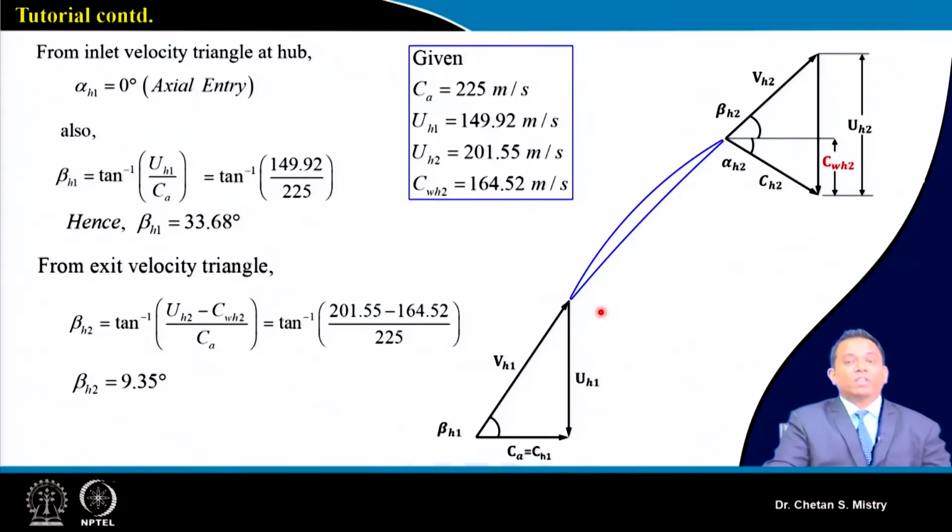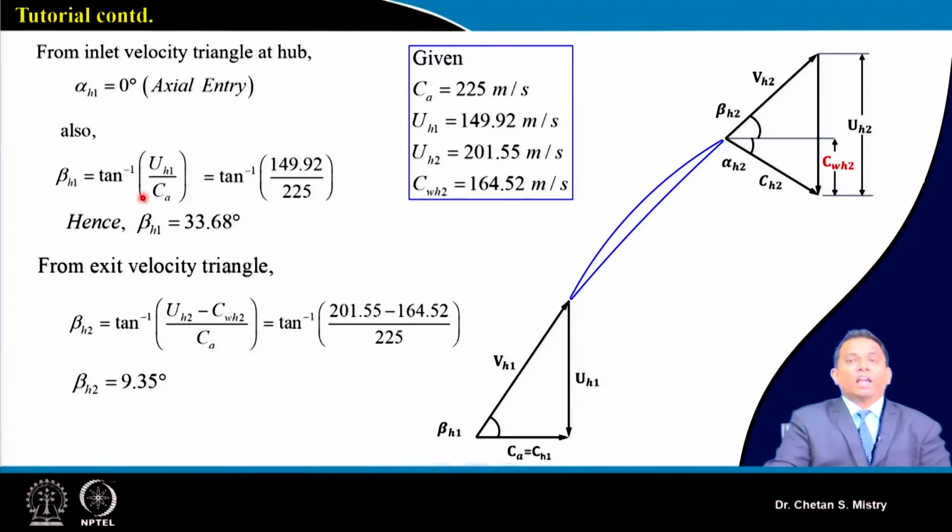So let's move with the velocity triangle we will be having. This represents my velocity triangle at the entry of the rotor, and this is the velocity triangle at the exit of the rotor. Based on our understanding, we have axial entry, that means alpha 1 is equal to 0.